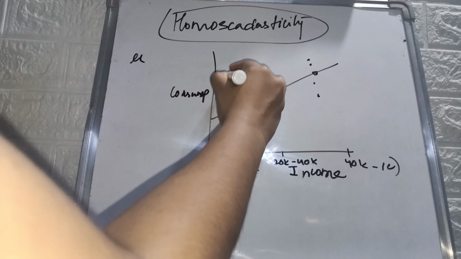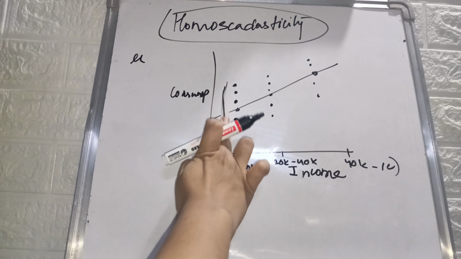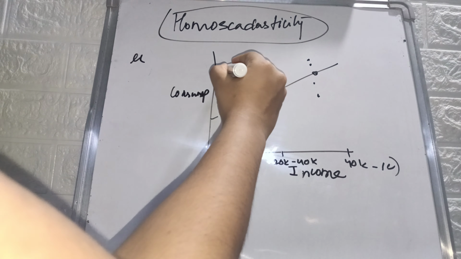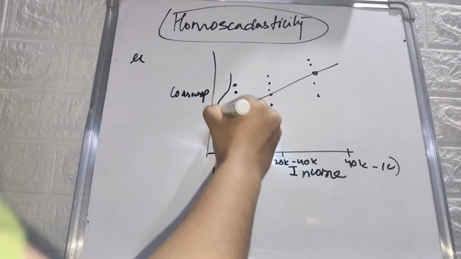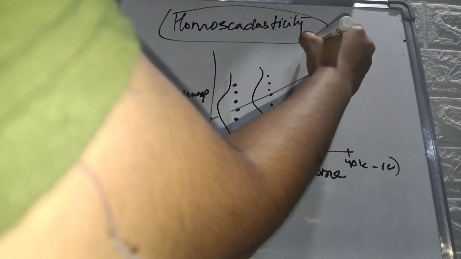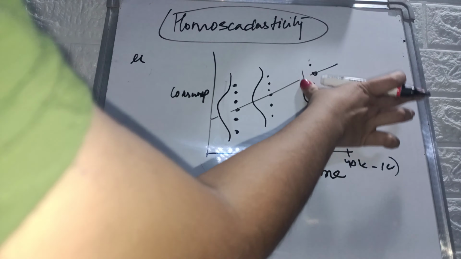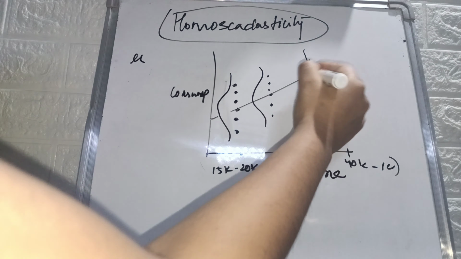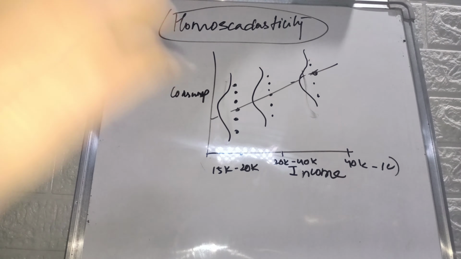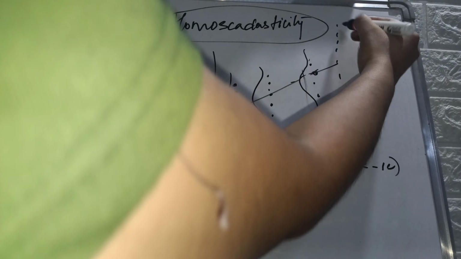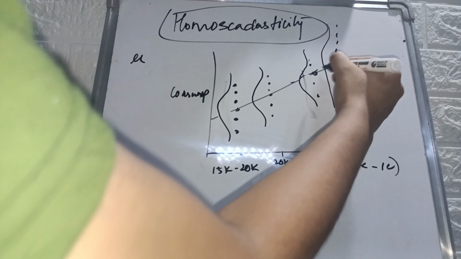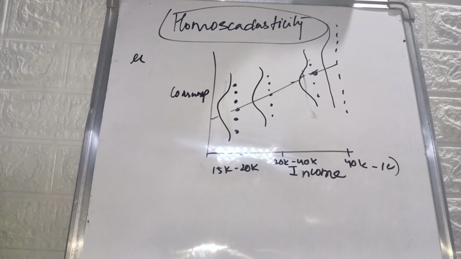When our normal distribution is very spread out, the error term is too much.